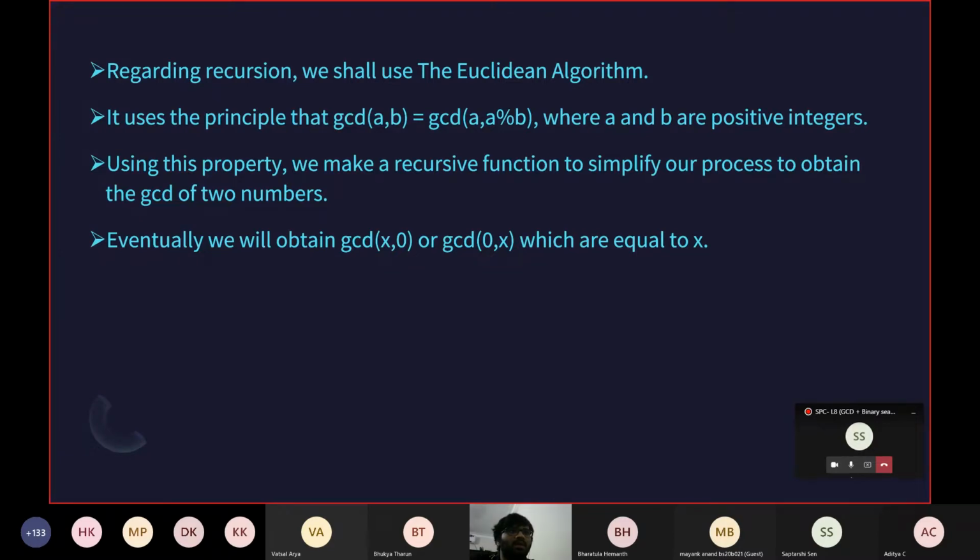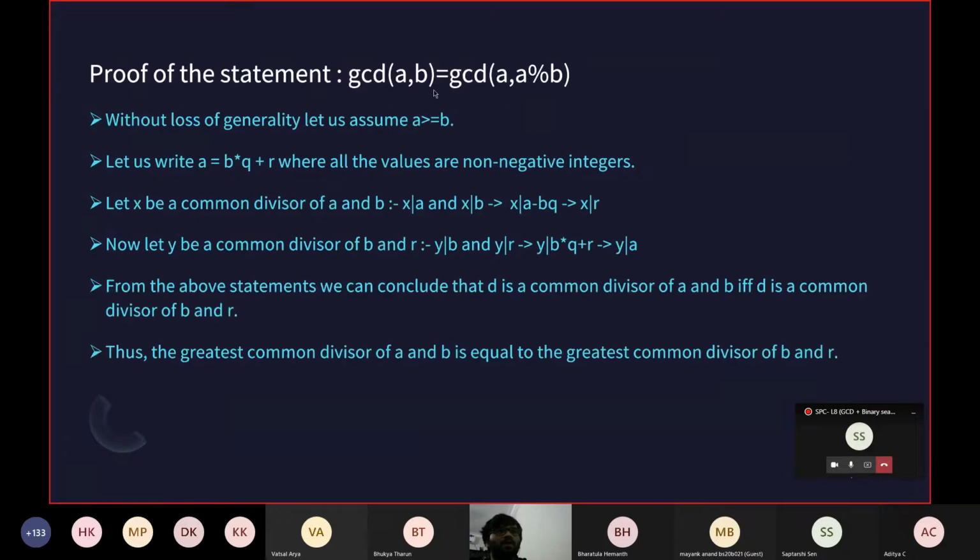So now I'll be telling you the proof of why GCD(a, b) is equal to GCD(b, a % b). Without loss of generality, I'll just take that a is greater than b for simplicity. So now I will be writing a = b*q + r, in a simple process of a divided by b giving a quotient plus a remainder, where all the values are non-negative integers. Now I will take any integer which is a common divisor of a and b. It can be any common divisor of a and b. It can just be that there's only one common divisor and it's 1.